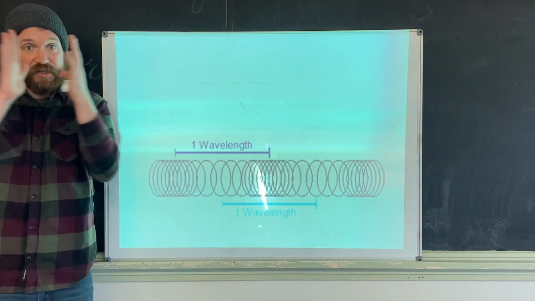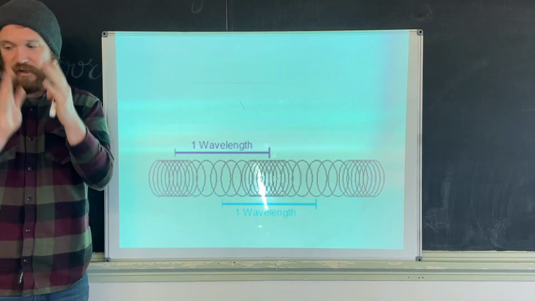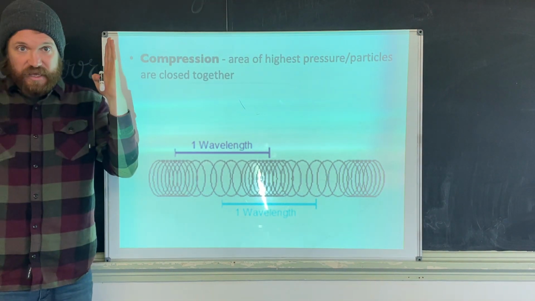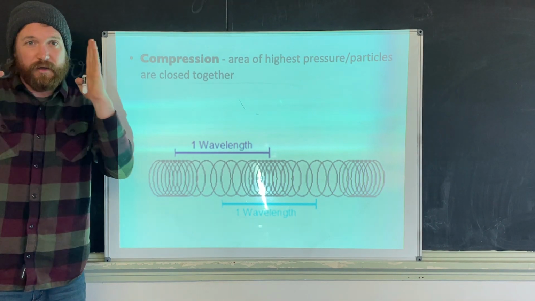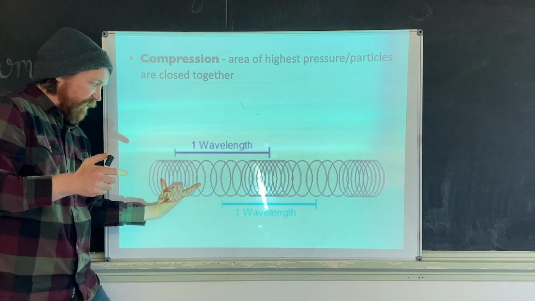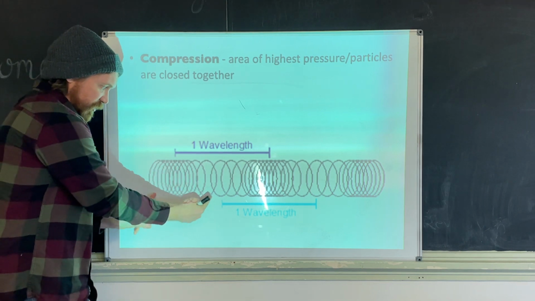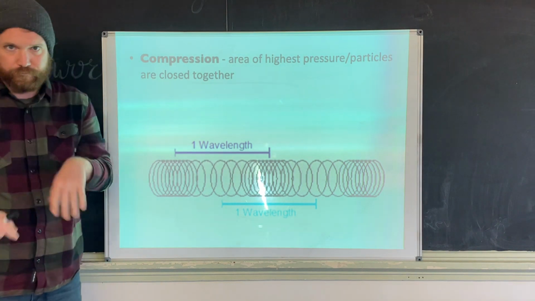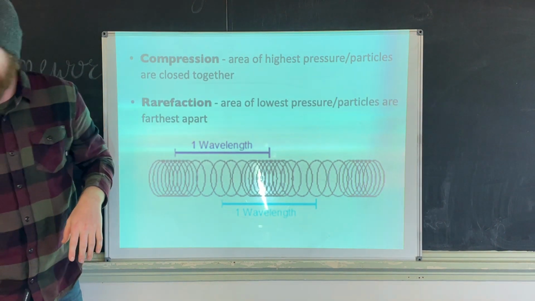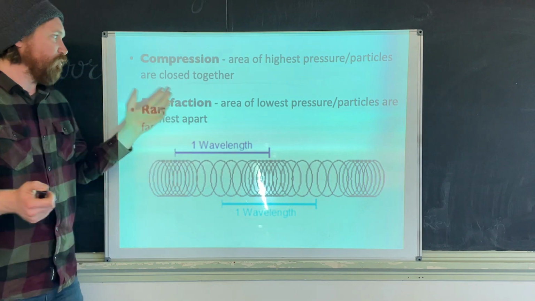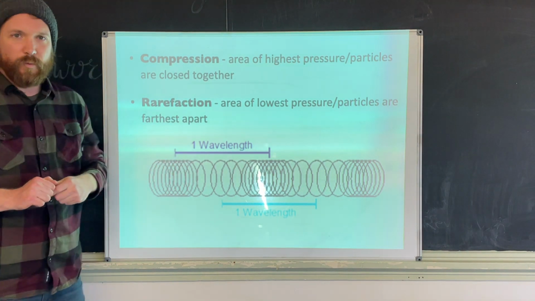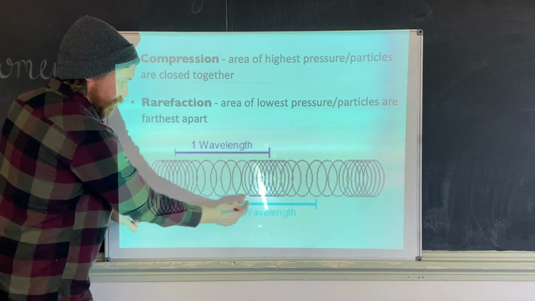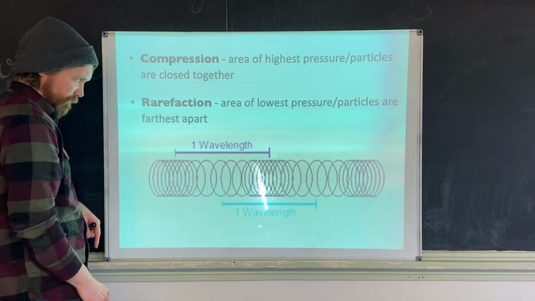When we talk about a compression wave or a longitudinal wave that's vibrating back and forth, we have what are called compressions. These are the areas where either the spring or the atoms in the air are all smushed together, like right here. This is a compression. They're the areas of high pressure. And we have a word that you've probably never heard before called a rarefaction. Fun word to say, rarefaction. And these are the areas in between the compressions. They're the areas of low pressure.